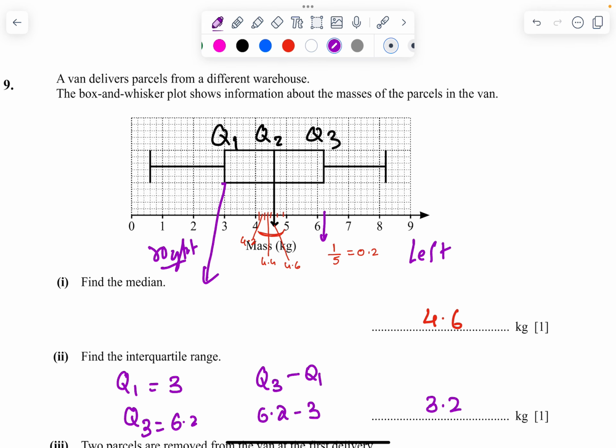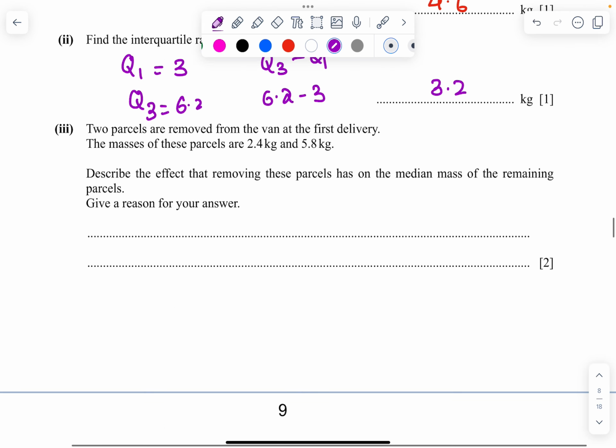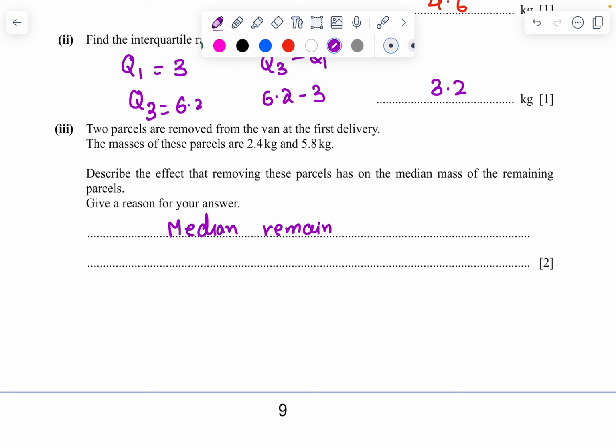So automatically the middle number will not change, so the median remains the same. Why? Because one is below and one is above.